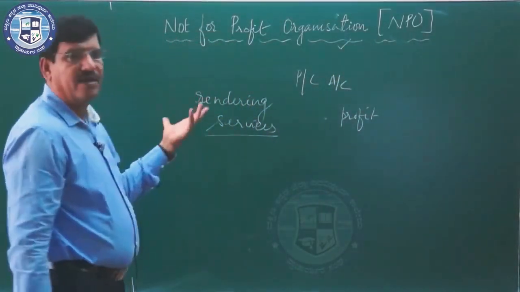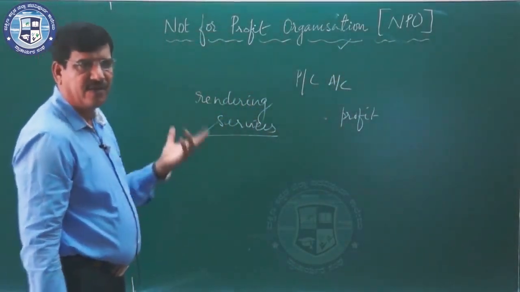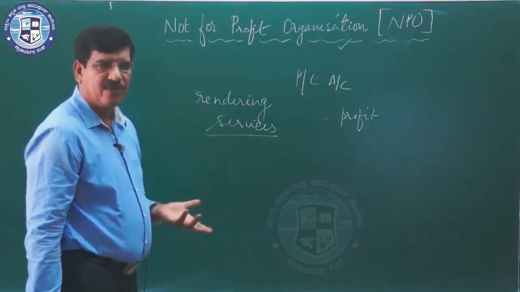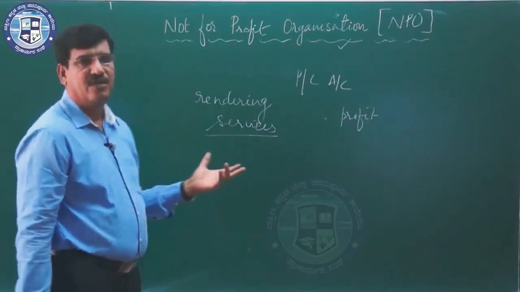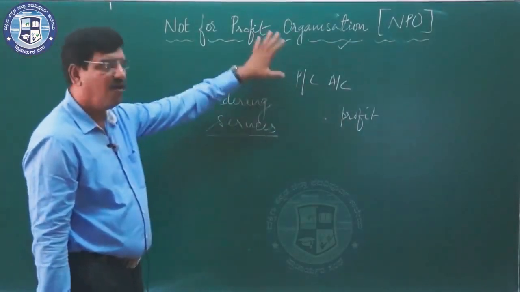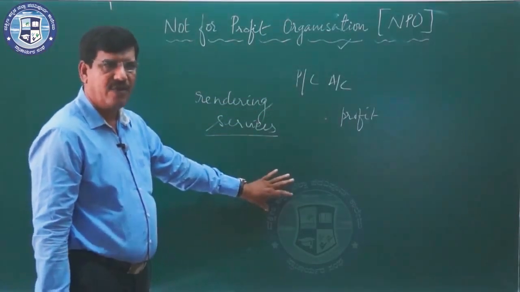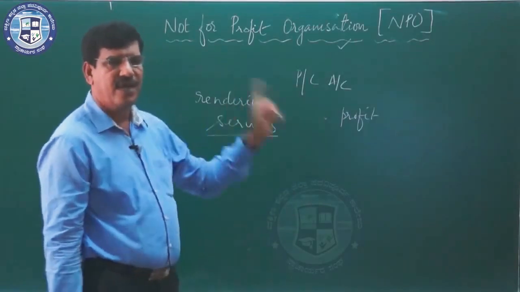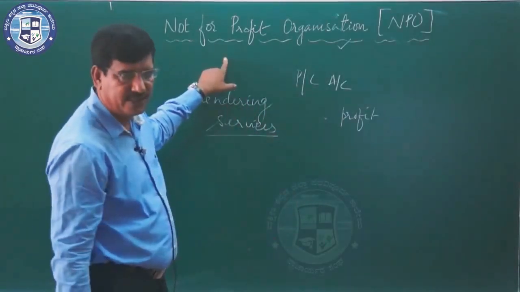For example, schools, hospitals, religious organizations, clubs, welfare societies, and the societies which are established for the welfare of art and culture. So these are the organizations which are established to render services to the society. Service is the main motto of these organizations.